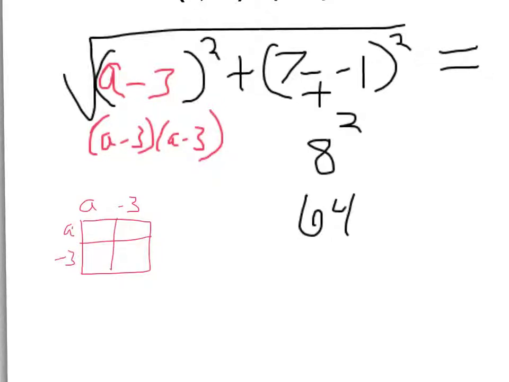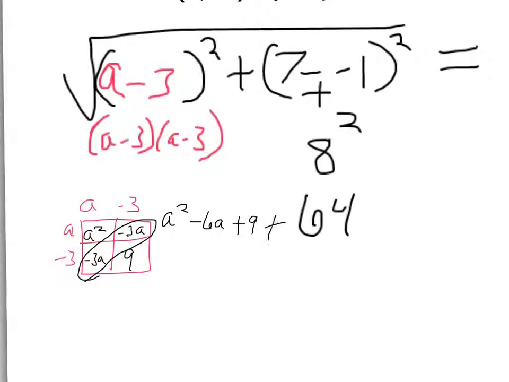It's really the same thing, the box method and FOIL. So a times a is a squared. A times negative 3 is negative 3a. A times negative 3 again is also negative 3a. And lastly, negative 3 times negative 3 is positive 9. Now those are like terms there, so they can be combined. So we're going to have a squared minus 6a plus 9.